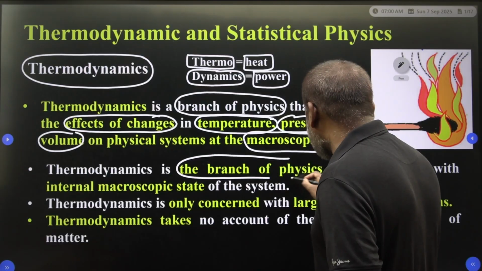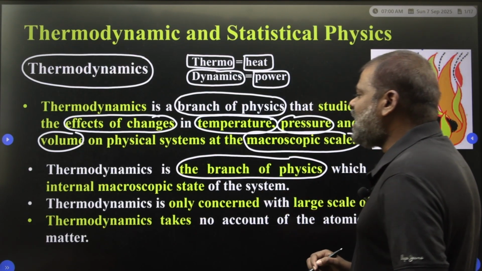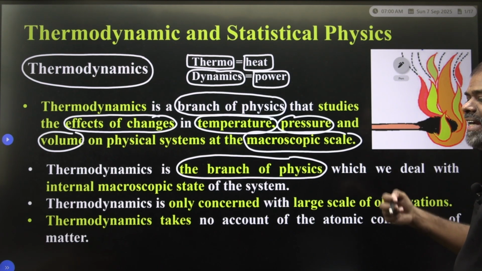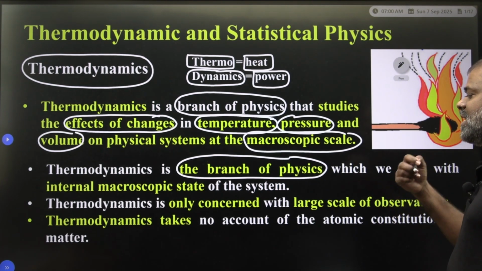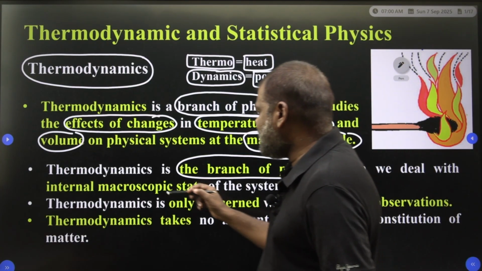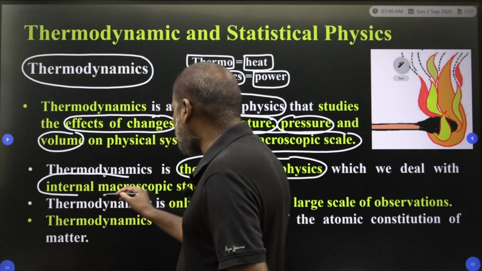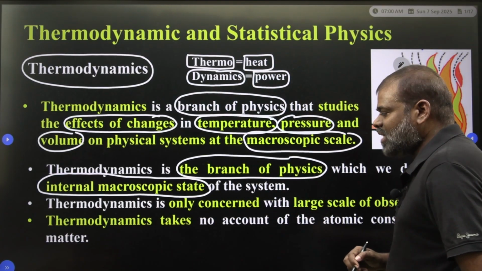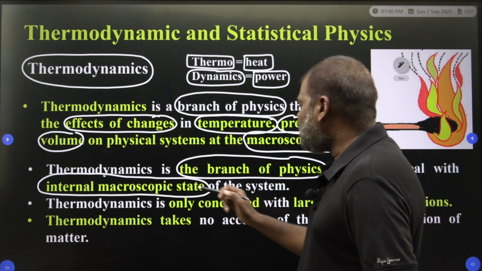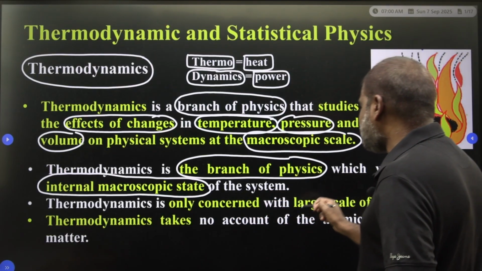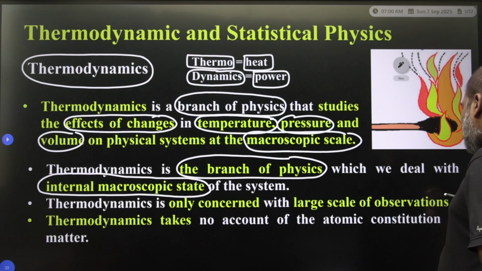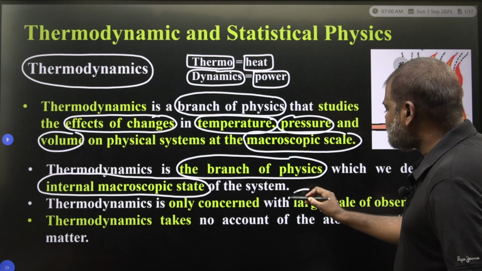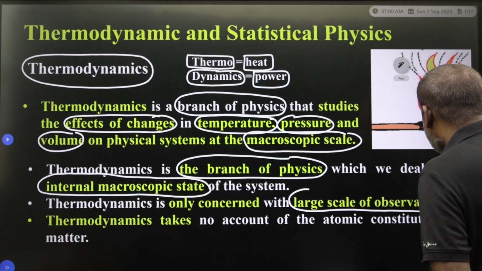One more definition I am giving to you. Thermodynamics is the branch of physics which deals with the internal macroscopic state of the system. Internal macroscopic state of the system we have to deal with in the thermodynamics concept. Thermodynamics is only concerned with a large scale of observations.